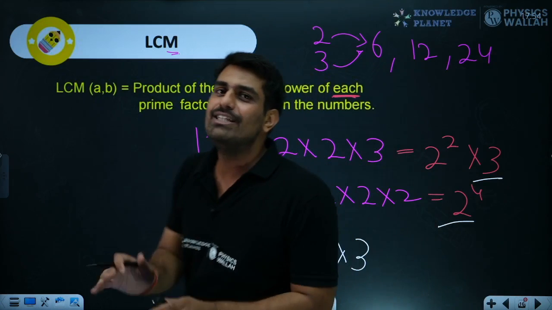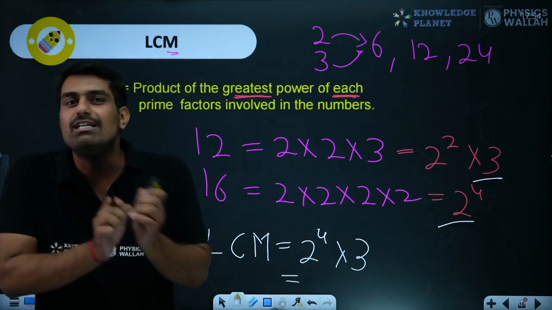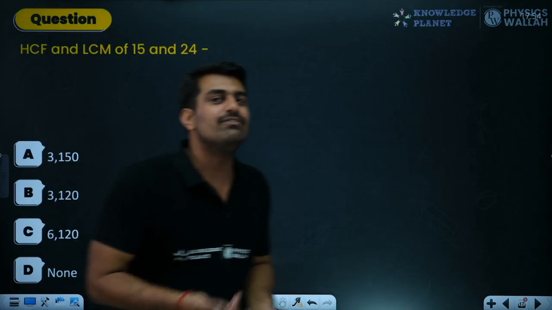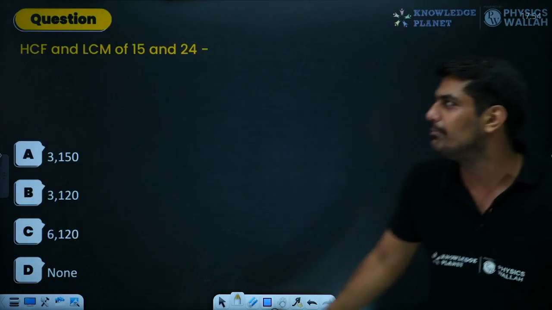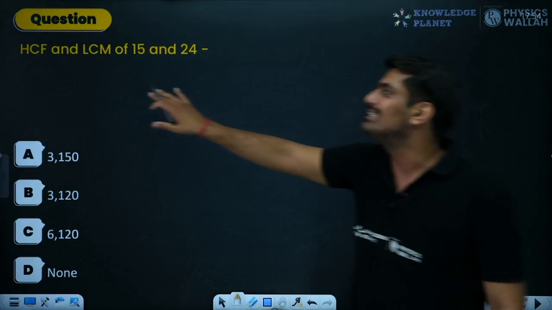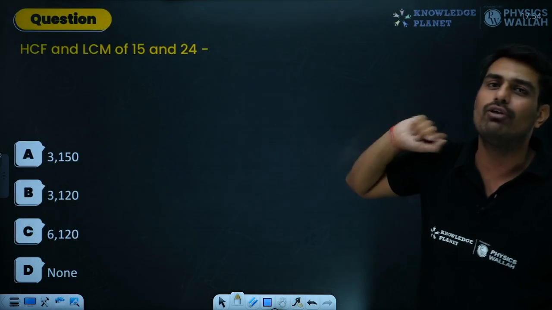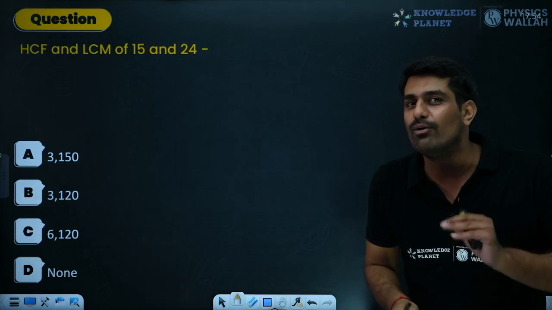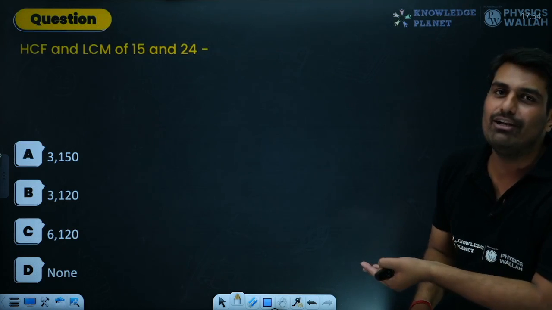Now, to make sure whether you have understood this part or not, what we need to do? We need to do a few questions which will help us consolidate the concept. Here we have a very simple question asking about the HCF and LCM of 15 and 24. So I hope you can pause the video and try doing it on your own. But if you are not, I'll definitely do it over here.